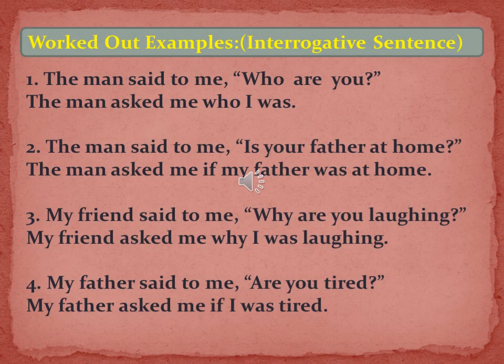Now let's work out some examples of interrogative sentence. Now before we move to direct speech and indirect speech and all those conversions, let me tell you that interrogative sentence means questions, right? And we can ask questions in two ways. One way of asking question is by using be verbs.